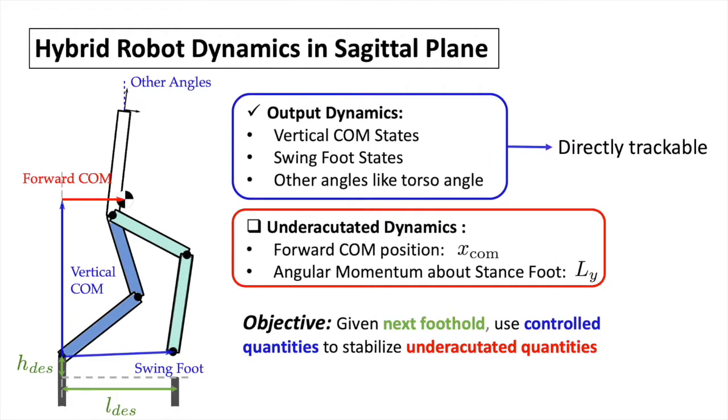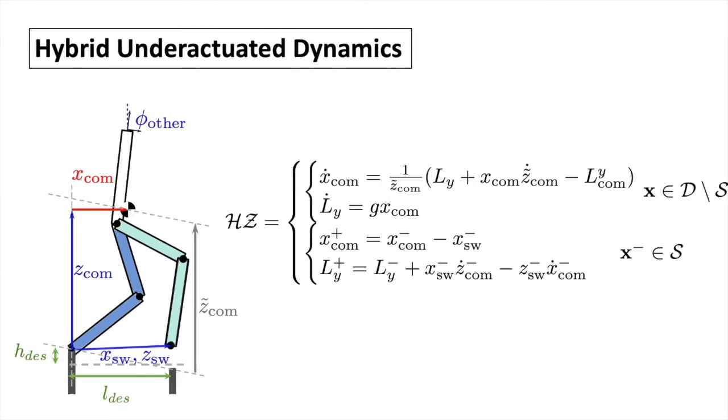To tackle it, we separate the robot dynamics into output dynamics and underactuated dynamics. With sufficient control capability of the robot's actuators, reasonable output can be tracked by a low-level controller. The idea is then to focus on the resulting underactuated dynamics and stabilize it using controllable outputs. A question naturally arises: what is the desired behavior for the underactuated dynamics?